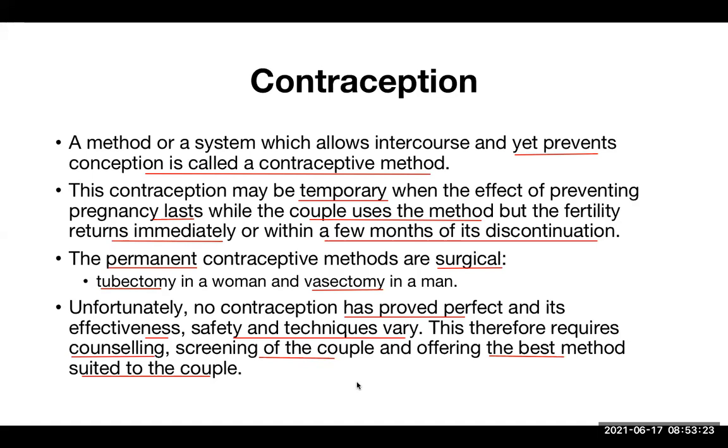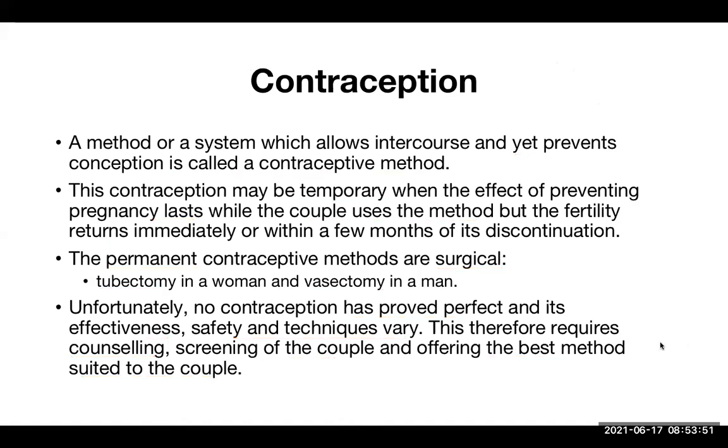Sometimes if they are having certain medical conditions or medical disorders, we cannot prescribe or give certain types of contraceptive method, like a hormonal contraceptive, which cannot be given in certain conditions. We'll talk about that. So we always offer what is the best thing for them, and they are the ones to choose that. This is known as informed consent. Let's move on.